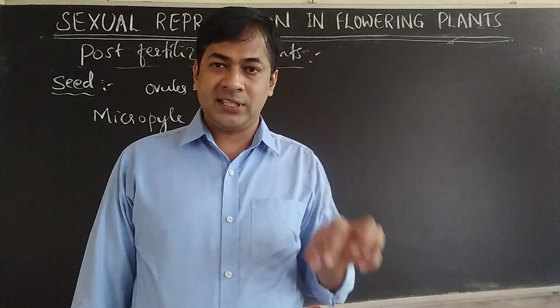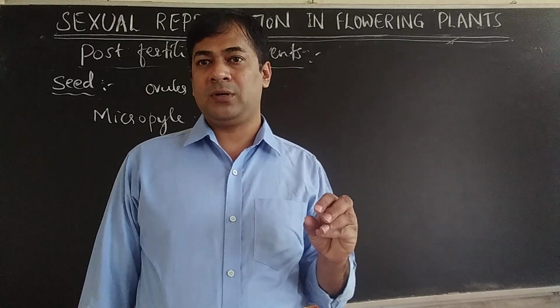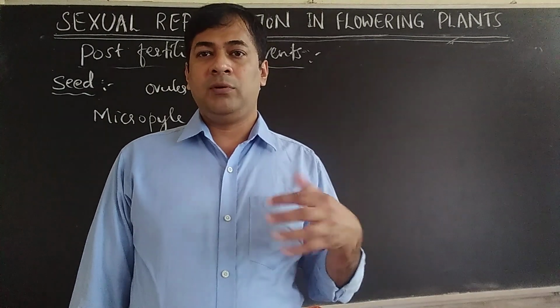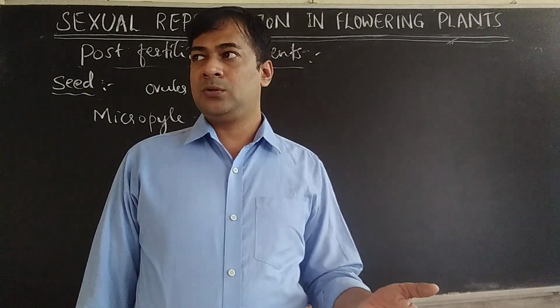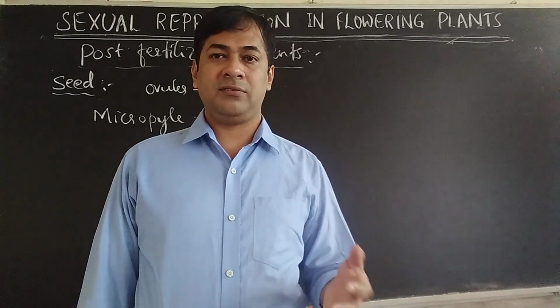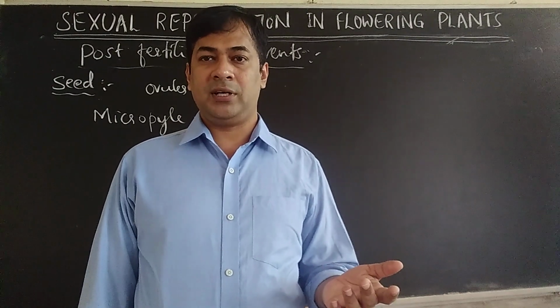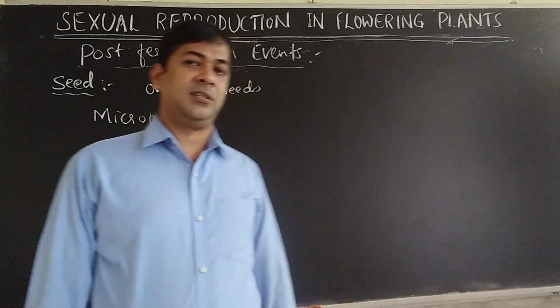When you are sowing seed, you will provide water, and soil will provide minerals. Whatever minerals are there, that seed will use for the development. Micropyle is meant for what? For two purposes. Already we discussed.